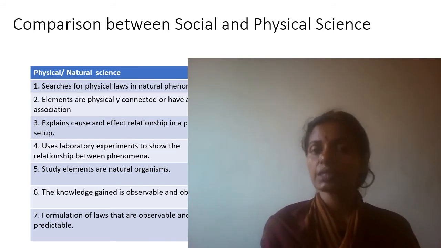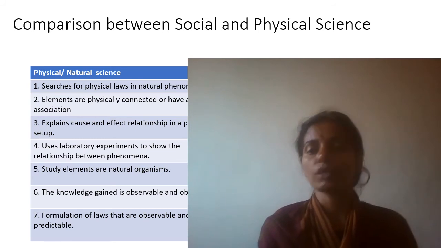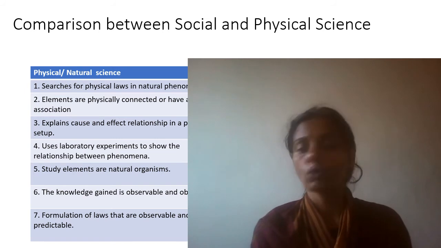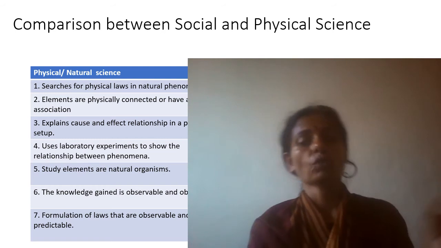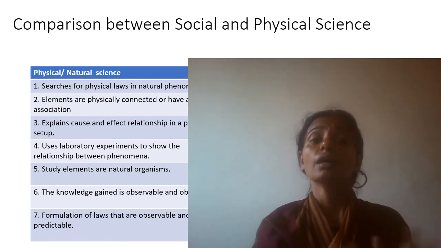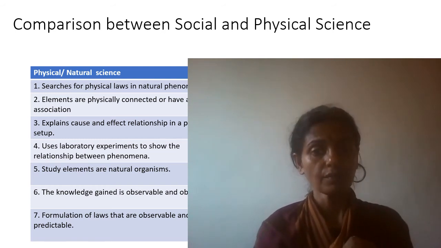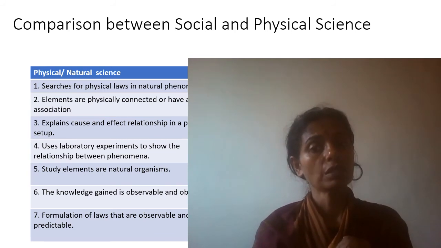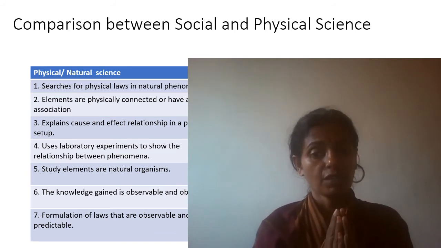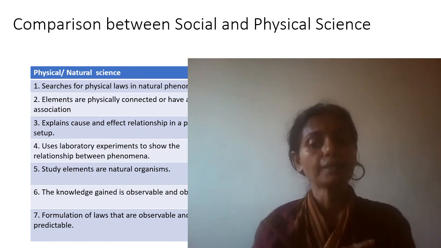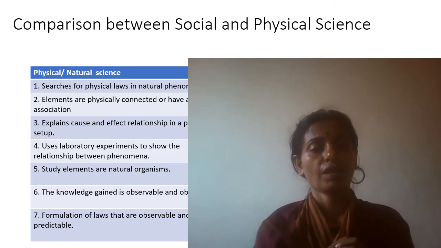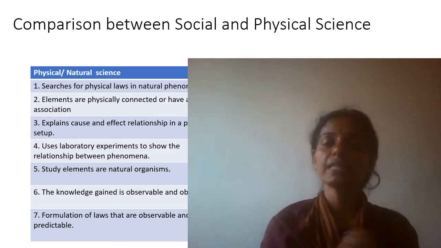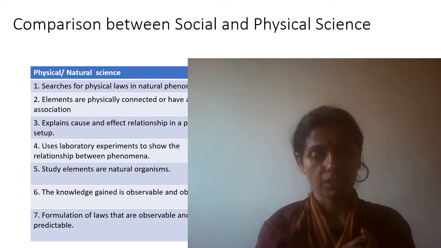So physical science will look for physical laws in natural phenomena. What is moon, what is sun, how many gases, and all those things, and what is our atmosphere, how is a living organism, what is a non-living organism. All those things they'll learn in natural phenomena, but social science searches for laws related to man's social behavior. So in sociology or social sciences, it is the man's social behavior which will be looked into. So in physical science, elements are physically connected or have a clear association.